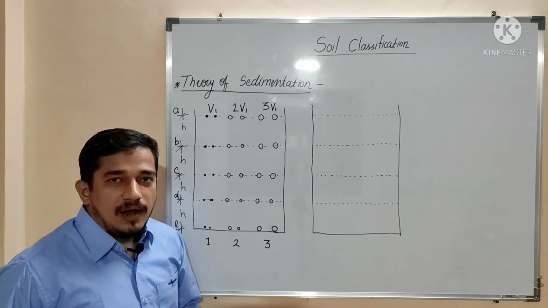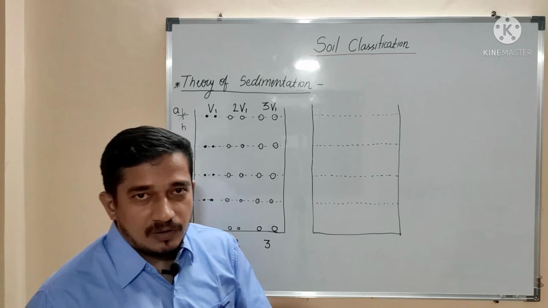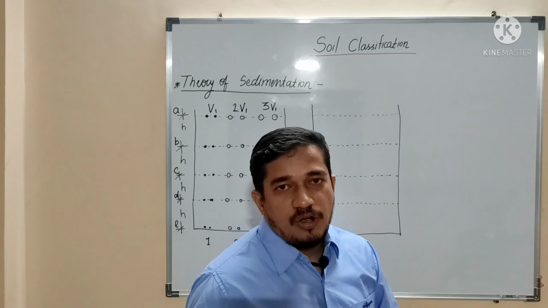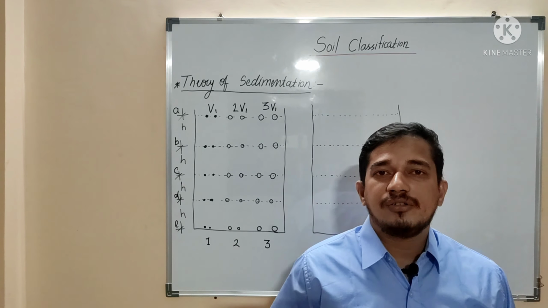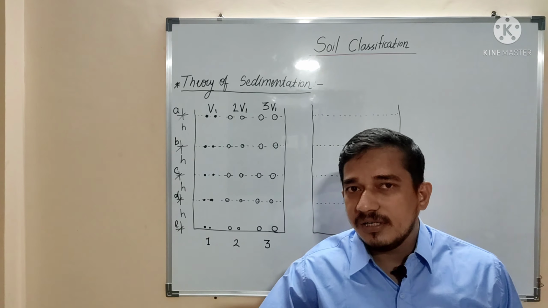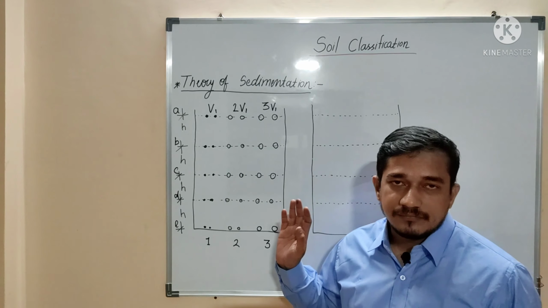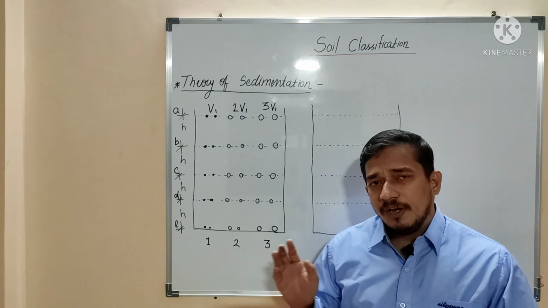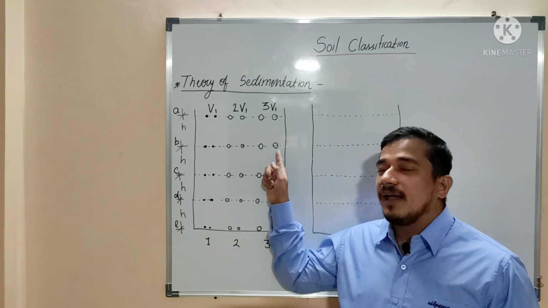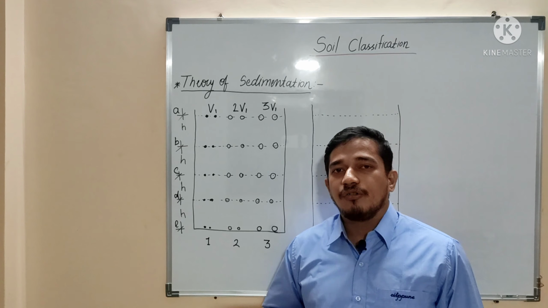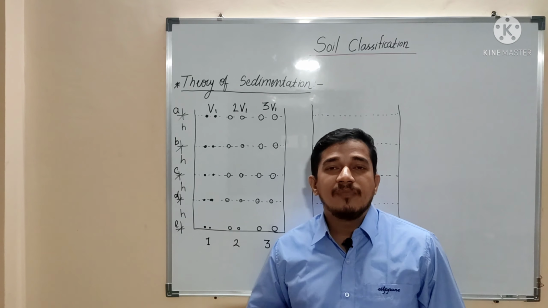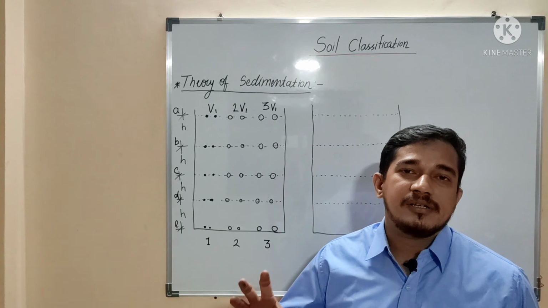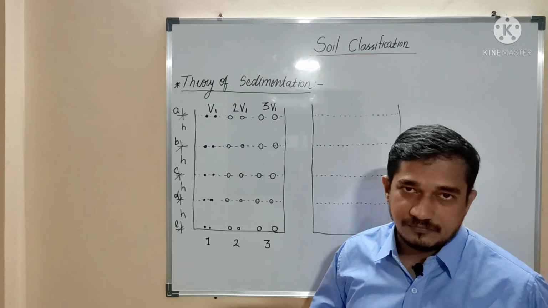Suppose we have these two different particles. This particle has its certain diameter. Depending on the Stokes law, it will have certain terminal velocity and that will travel certain distance in time t. But the other particle which is at the same level, if it has same diameter as this one, that is also going to have same terminal velocity and it will cover same distance as it has covered.